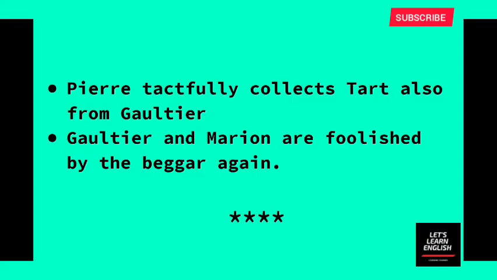Then Pierre, who stands there, asks for that cranberry tart. Pierre is really smart. What is the aim of Pierre, who wants to collect that cranberry tart also from Gaultier? He tells a new story here. So Pierre asks Gaultier for that cranberry tart, and Gaultier gives it to Pierre with the impression that he will take the tart to the mayor's house, like that eel pie.